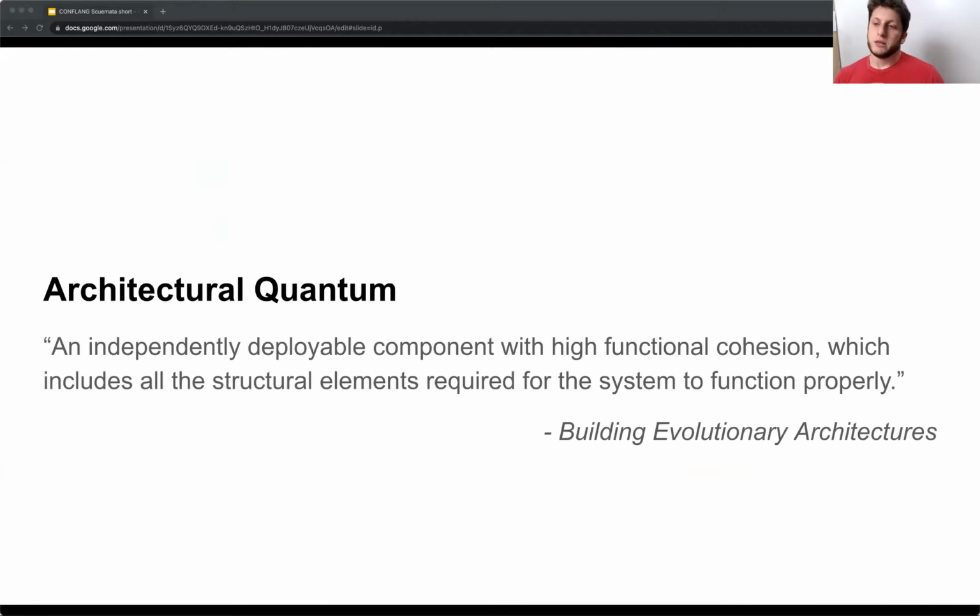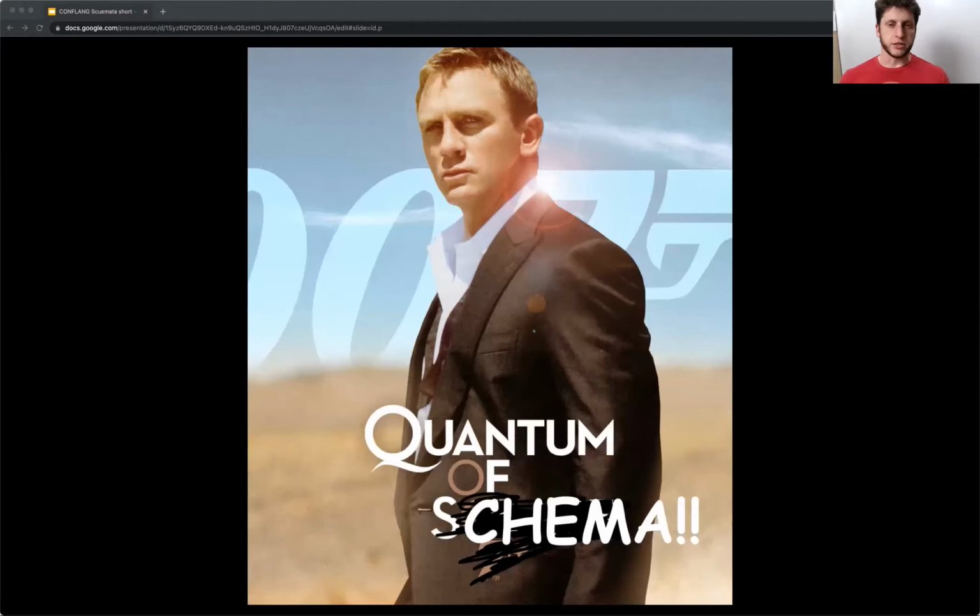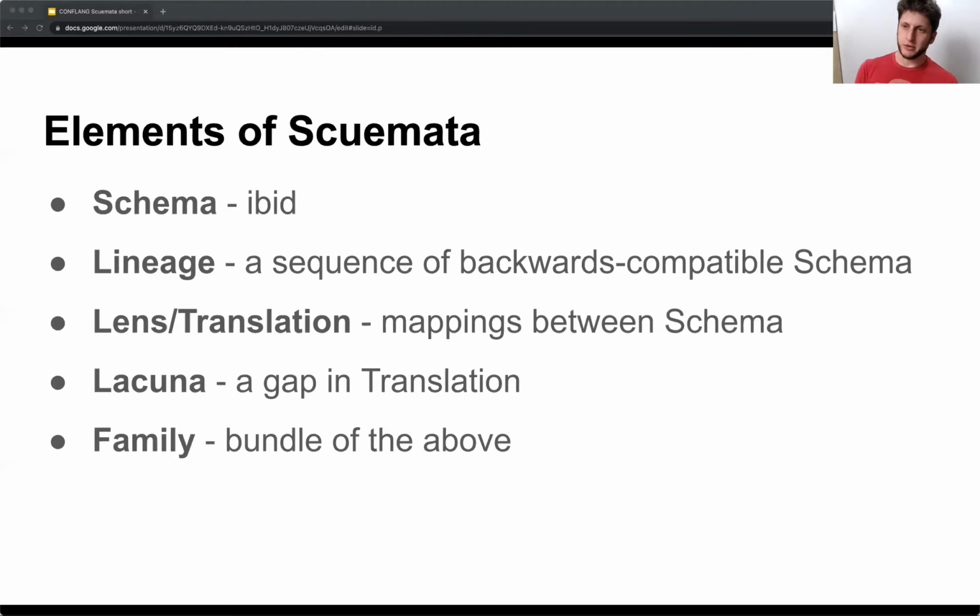All right, let's talk architectural quanta. An independently deployable component with high functional cohesion, which includes all the structural elements required for the system to function properly. That's what we want. We want this for schema. That's what Schemata is supposed to be. It's supposed to be the quantum of schema. Sorry, not sorry.